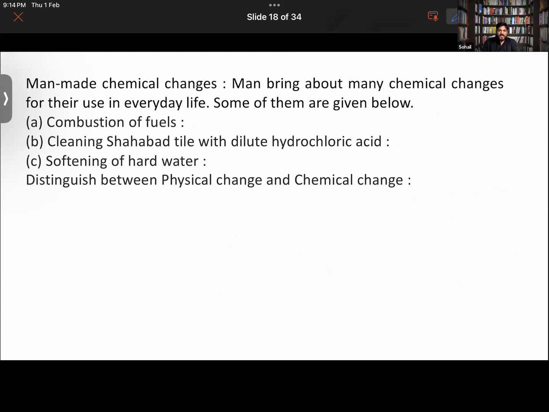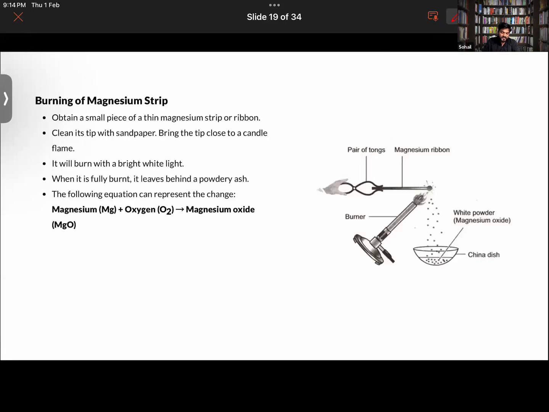These were some of the man-made chemical changes which we already know: combustion of fuels, cleaning of tiles, softening of hot water, which we are not going to waste time over because we have studied that. Burning of magnesium strip we also studied. When magnesium burns in the presence of oxygen, it gives a very dazzling light, and the residue collected in the china dish, a bowl-like structure used in laboratories, is magnesium oxide.